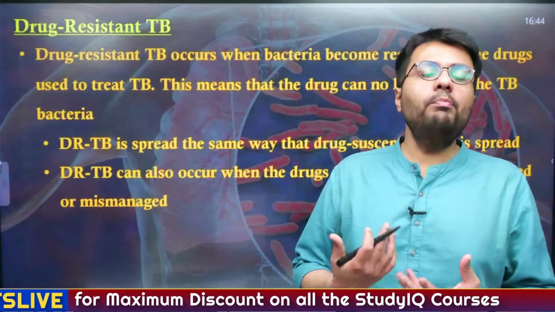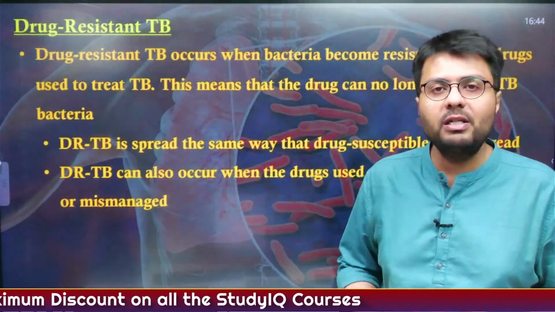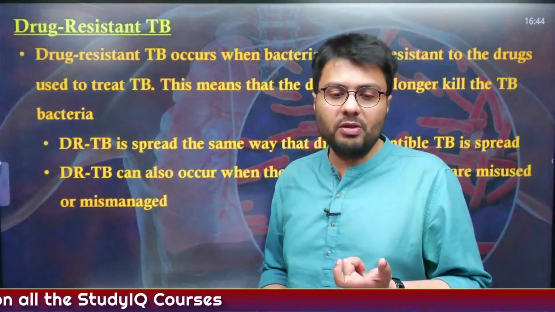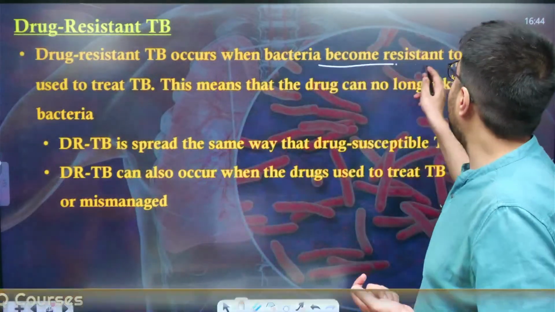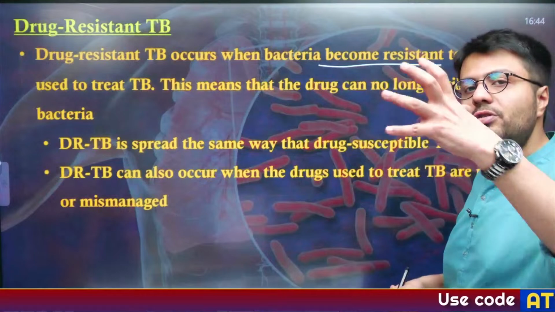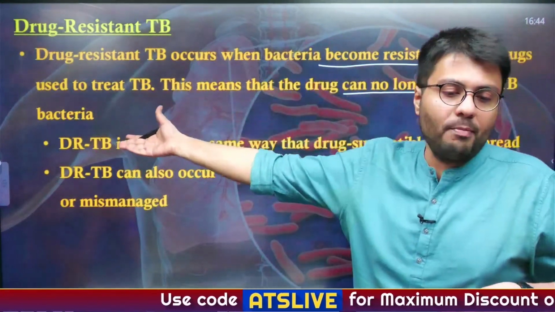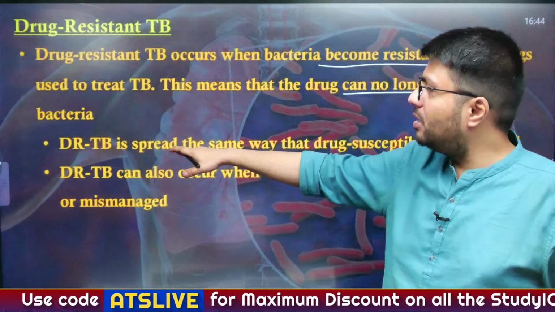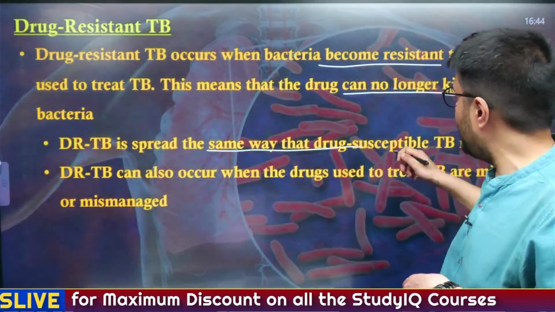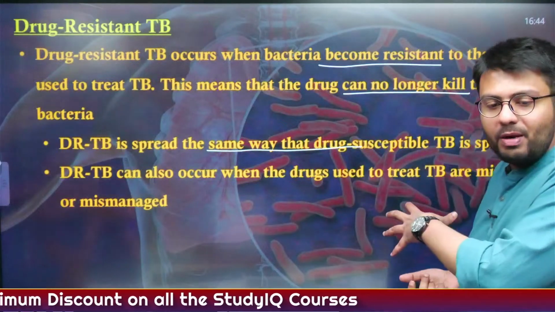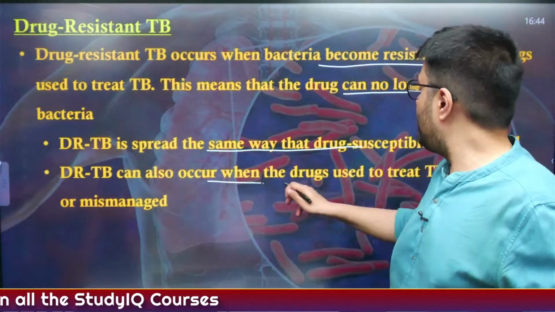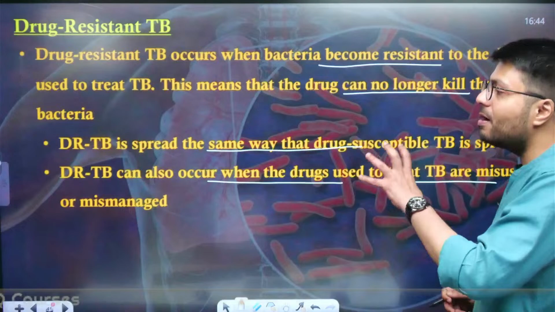Now, the main problem the government and the healthcare professionals are facing is the emergence of drug resistant TB, which means the bacteria becomes resistant to the drug which is used to treat TB, and this means the drug can no longer kill the TB bacteria. Now drug resistant TB spreads in the same way that drug susceptible TB spreads, but it can also occur when the drugs used to treat TB are misused or mismanaged.